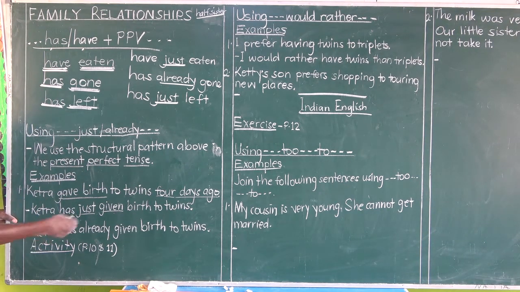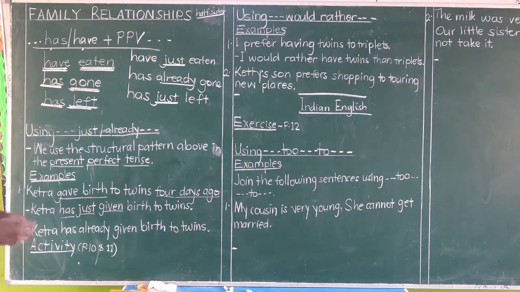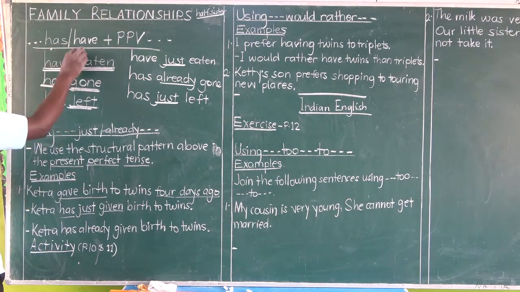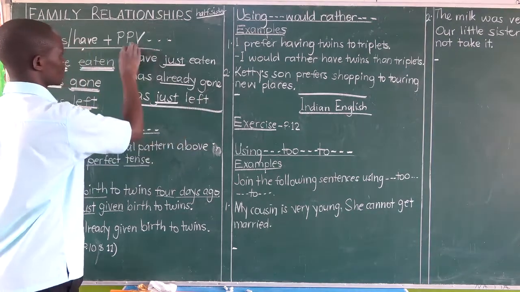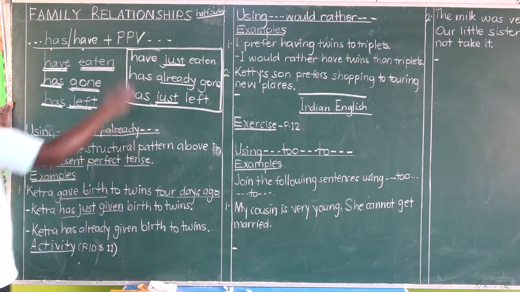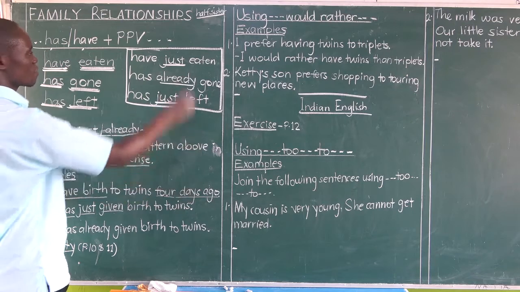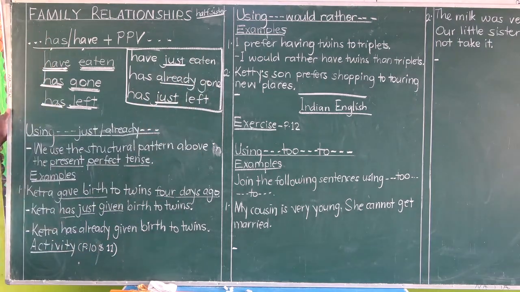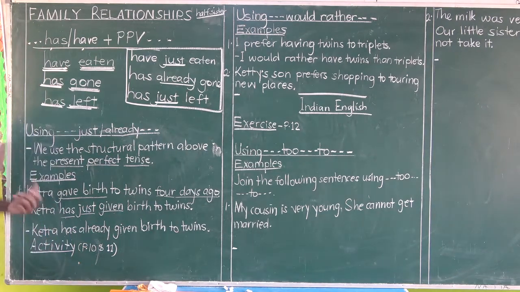Briefly, you're supposed to follow this when you're constructing your sentences: have or has plus already or just plus a past participle verb. And that's enough. Forget about the adverbials of time that are given to you in any position in those questions.